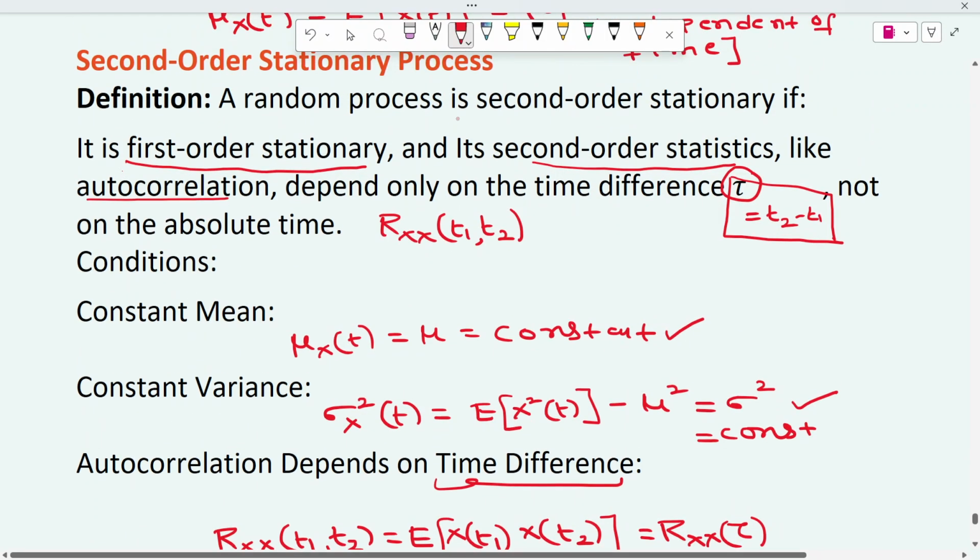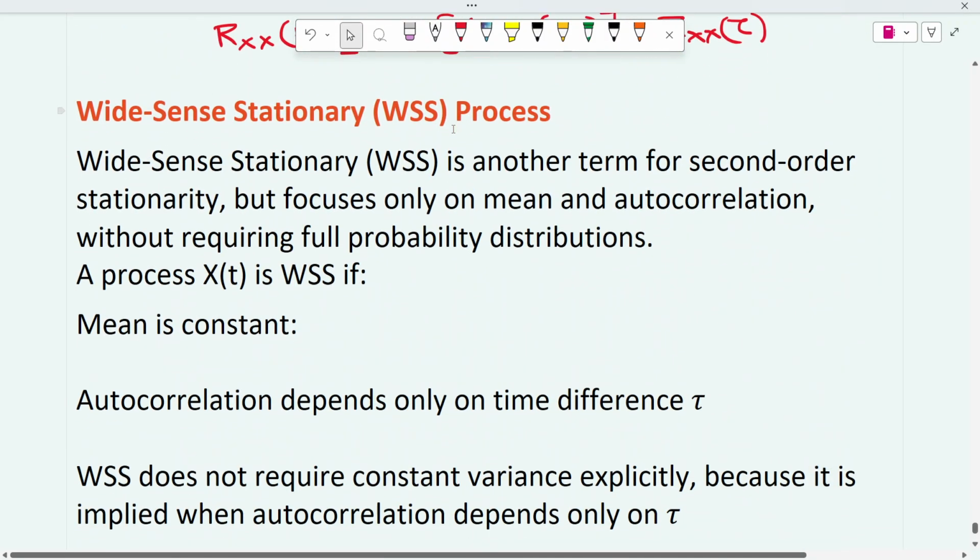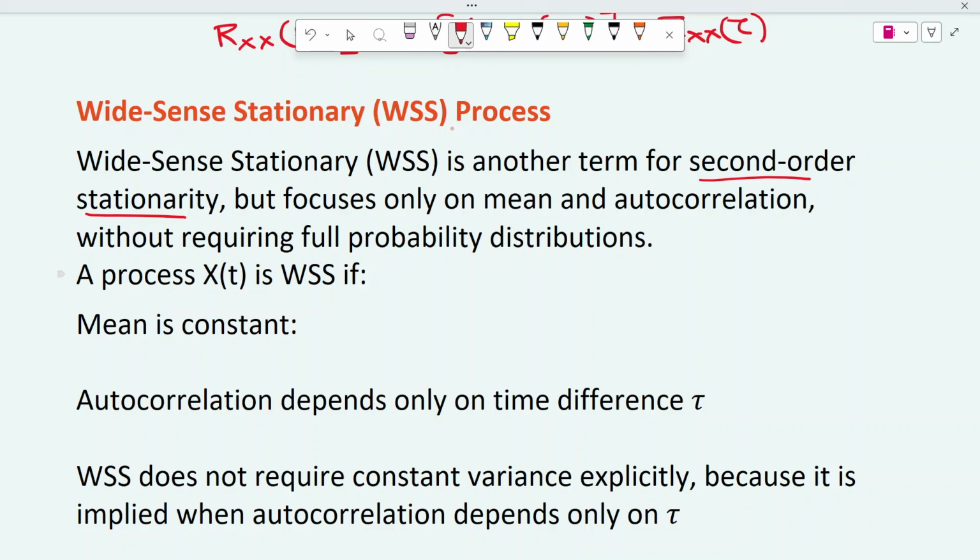Next, we will see another important one, the wide sense stationary process. It is another term for second order stationary. But the difference is that it does not require all the probability distribution functions.